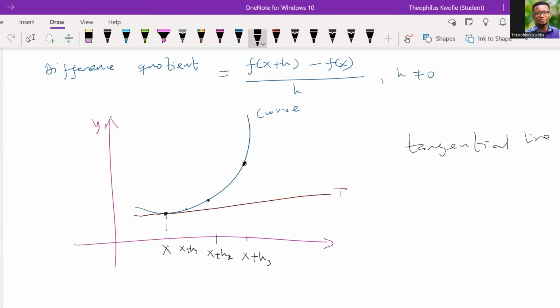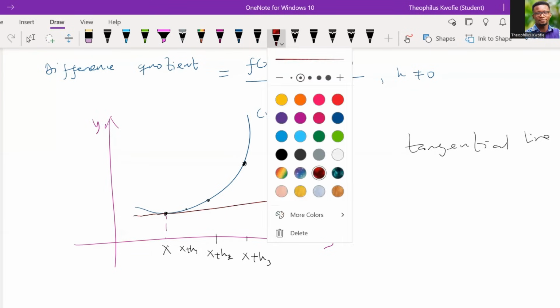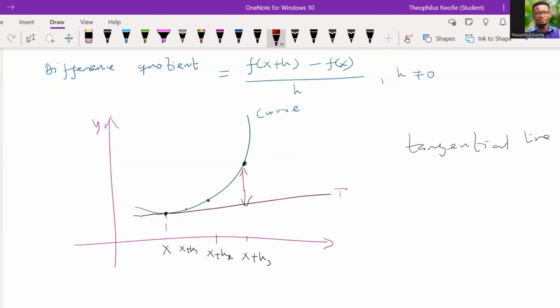When that happens, the distance over here will go down, right? The distance over here will become very, very small. So the point we are going to make is that as the curve is being stretched until such a time it lies on this line, we're going to have the h value be very, very small. Suppose that our initial h value, which is h3, was, let's say, 1. Until we get to h1, we would realize that the h value would approach almost 0. So that is the notion over here.